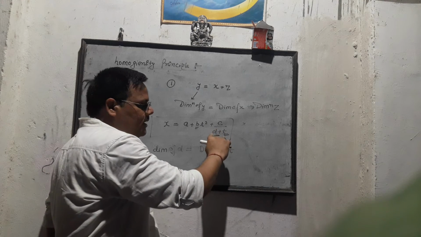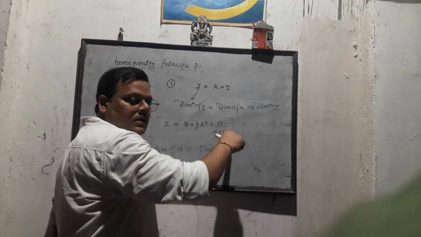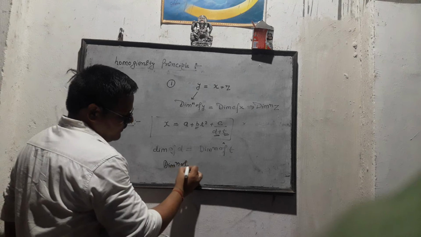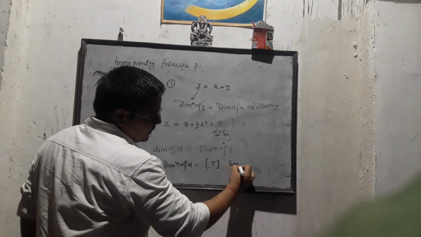It means D is considered as time because it is combined with time. So here the dimensional formula of D equals T, and its unit is second.